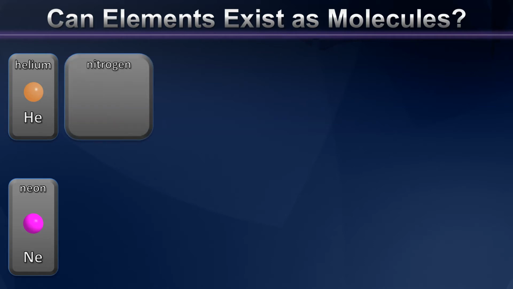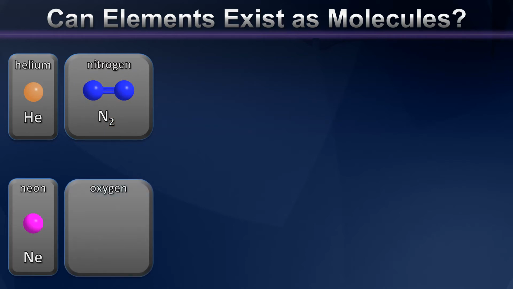Consider another example, nitrogen. We don't find nitrogen as isolated atoms in nature. Instead, when we find elemental nitrogen, we almost always find it bonded to a second nitrogen atom. This creates a molecule of nitrogen with the formula N2, in which the subscripted 2 is letting us know that there are two atoms of nitrogen per molecule.